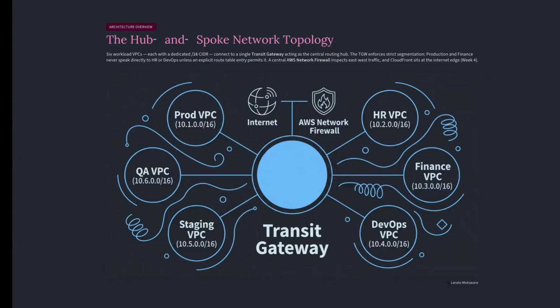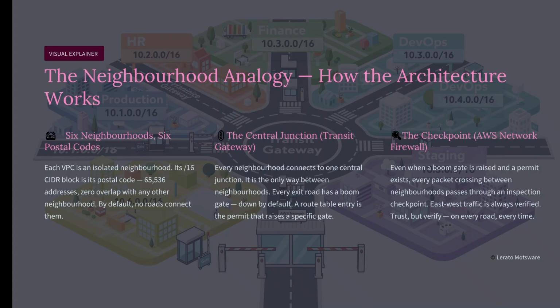And by default, these neighborhoods are not connected by any road at all. Production cannot reach HR. Finance cannot reach DevOps. Development cannot touch production. By default, no road, no connection, no leakage between neighborhoods. 6 neighborhoods, each with its own postal code, each completely cut off from the others.